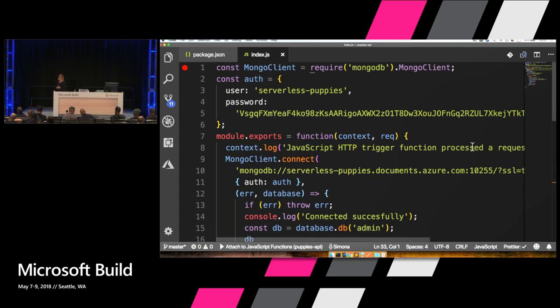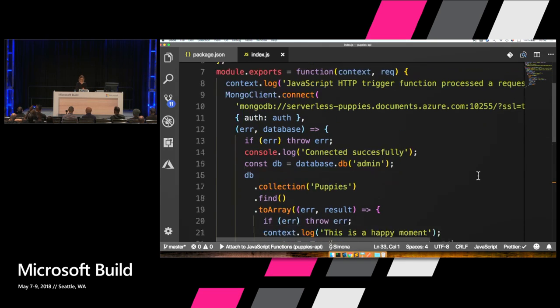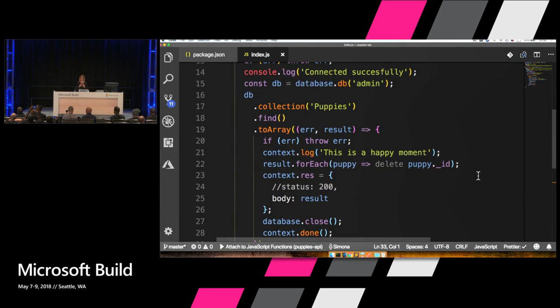The way we're connecting to our database: first we're importing the MongoDB package, and then we're defining this authentication object that has a user and the password, and we're using the MongoDB client to connect to our existing database. And I know that Brian is going to frown on this again. But let's just go with it, right?